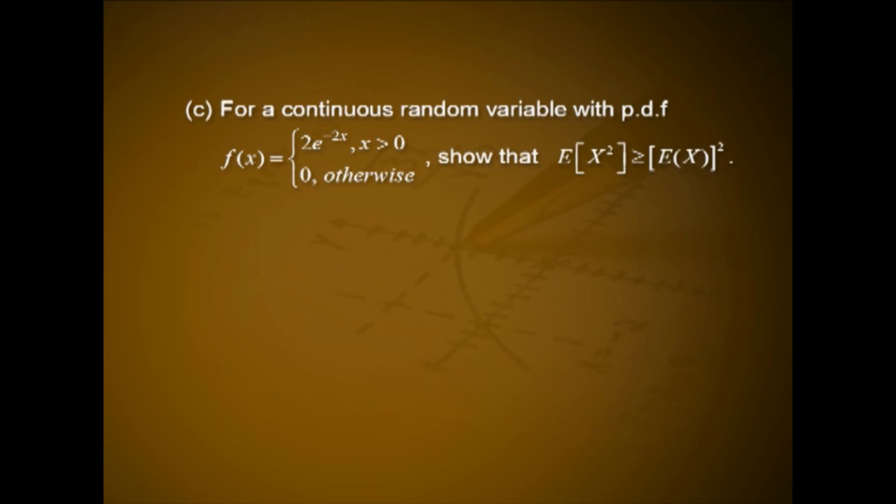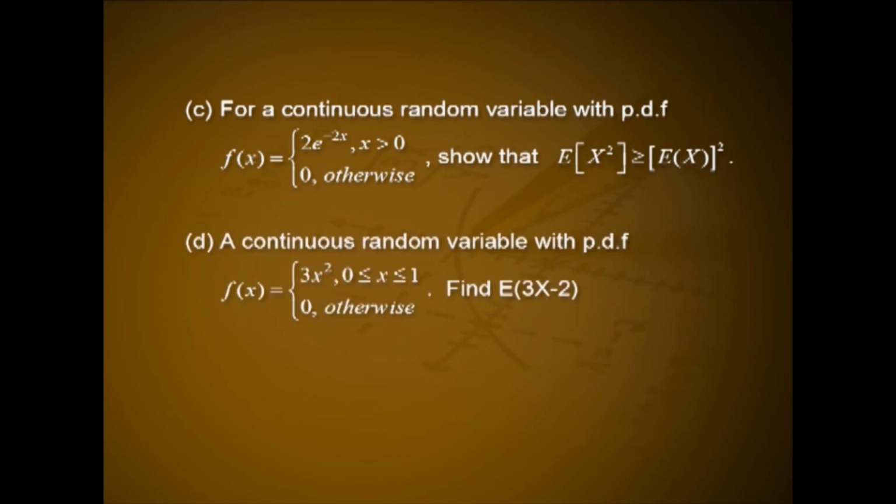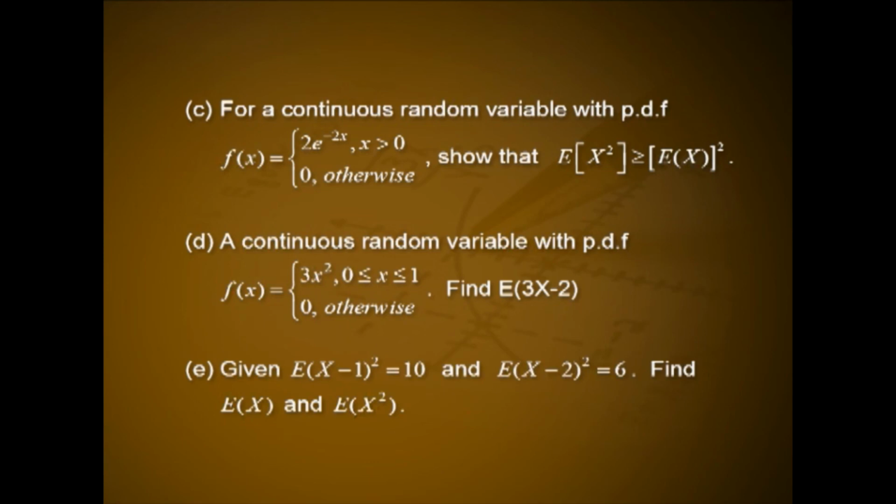3. For a continuous random variable with PDF, f of x is equal to 2 into e raised to minus 2x for x greater than 0 and 0 otherwise, show that expectation of x square greater than or equal to expectation of x the whole square. 4. For a continuous random variable with PDF, f of x is equal to 3x square for 0 less than or equal to x less than 1 and 0 otherwise, find expectation of 3x minus 2. 5. Given expectation of x minus 1 whole square is equal to 10 and expectation of x minus 2 whole square is equal to 6. Find expectation of x and expectation of x square.